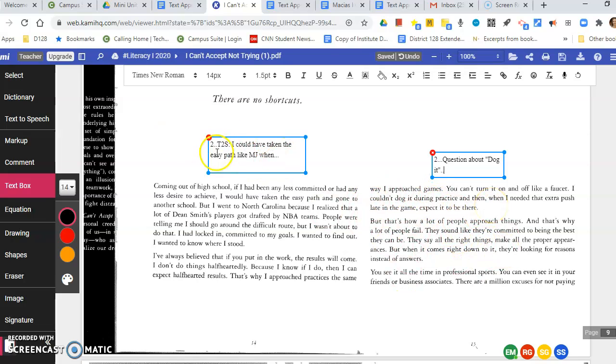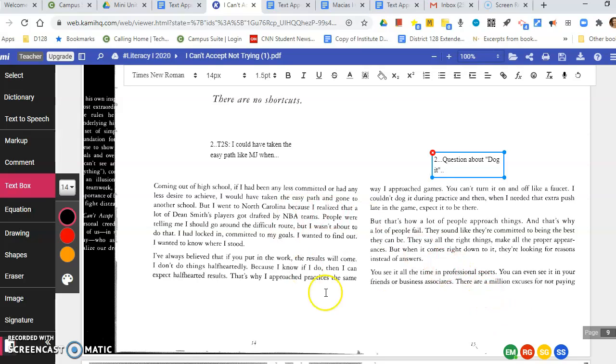Great, now we have a text-to-self connection, and we also have a question about "dog it." Let's keep reading. "But that's how a lot of people approach things, and that's why a lot of people fail. They sound like they're committed to being the best they can be. They say all the right things, make all the proper appearances, but when it comes right to it, they're looking for reasons instead of answers."